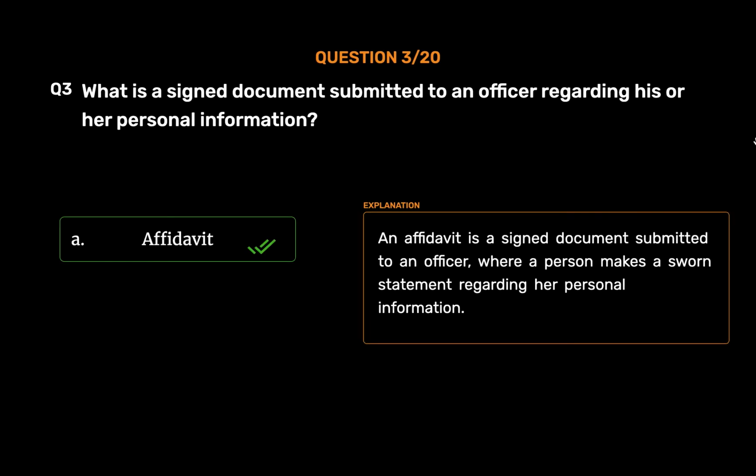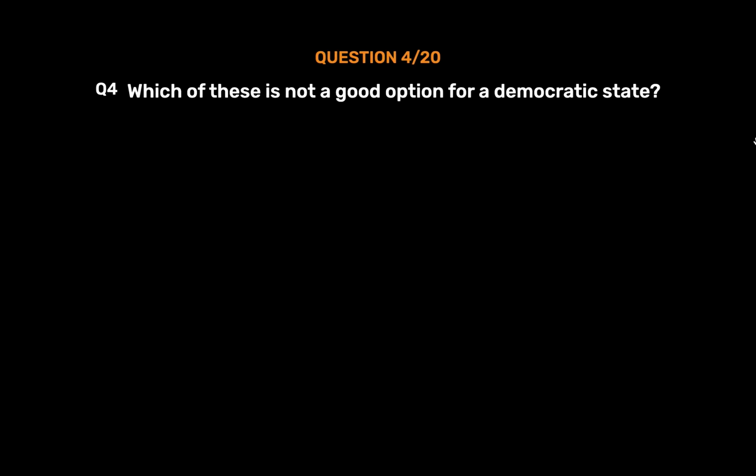Affidavit. An affidavit is a signed document submitted to an officer, where a person makes a sworn statement regarding her personal information.